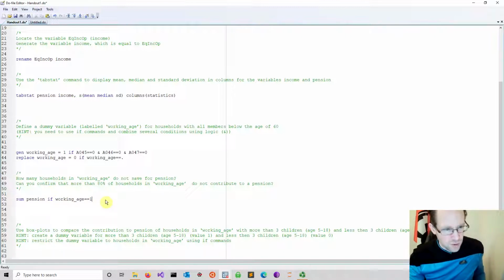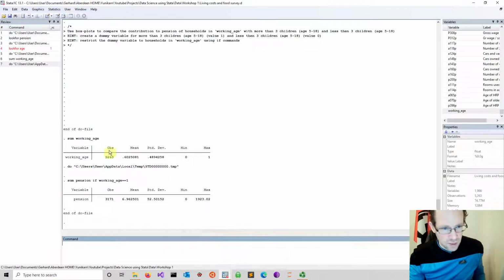So if you run this, you should get now information about pensions, whether any amount. It could be also 0, as you can see here, for all the households that would in theory be working age. And of course, among this selected group where you actually have pension information, you can then investigate further.